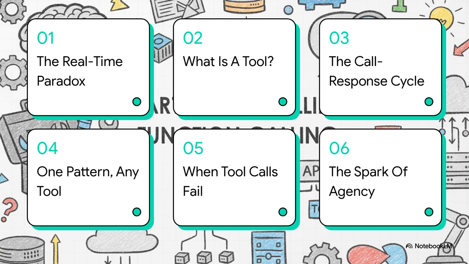Here is our structural roadmap for today. 1. The real-time paradox. 2. What is a tool? 3. The call-response cycle. 4. One pattern, any tool. 5. When tool calls fail. And finally, 6. The spark of agency.